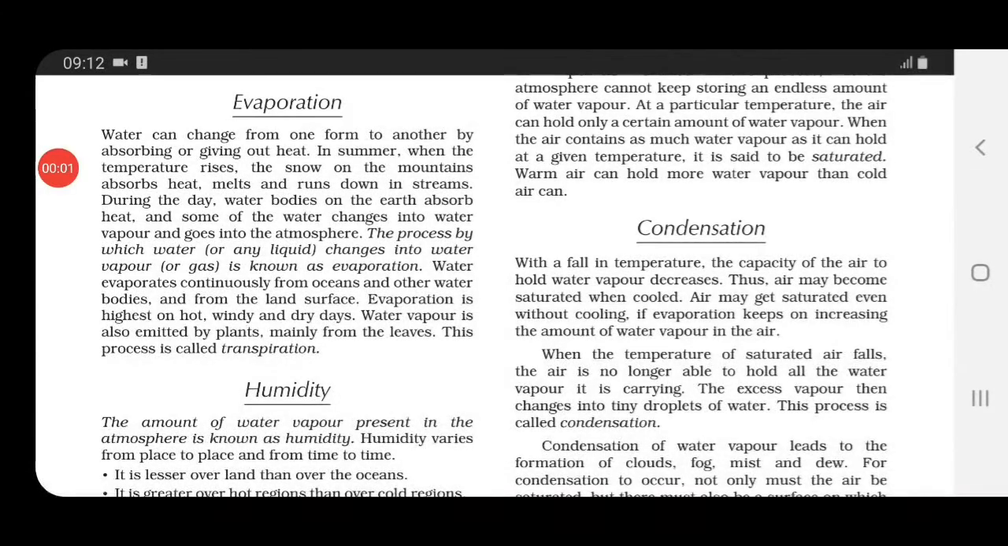Now, you all must be aware of this term, children, evaporation. You might have done it in your lower standards, but here it is in much more detail. See, water keeps on changing its form from one form to another, by either absorbing or giving out heat.